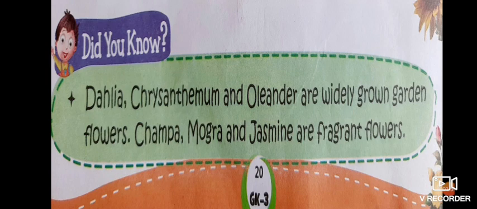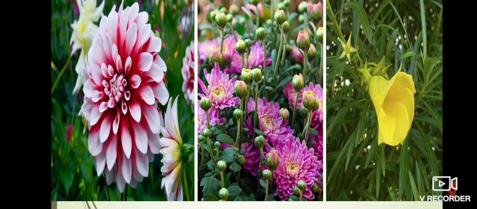Now dahlia, chrysanthemum and oleander, they are widely grown garden flowers. You can see the pictures. First one is dahlia, then chrysanthemum, then oleander. They are widely grown garden flowers.